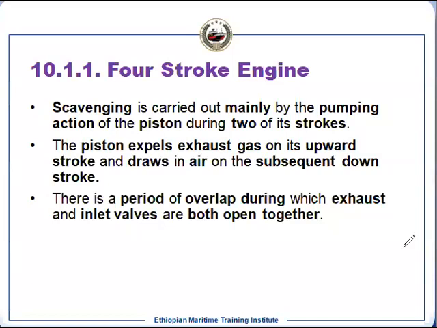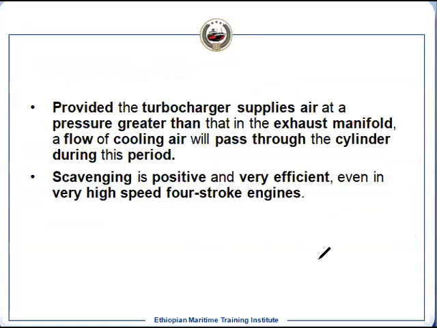Keeping this overlap around 35 degrees, if you open the inlet 15 degrees before TDC and close the exhaust 20 degrees after TDC, all the exhaust will go out from the cylinder. So the problems of remaining exhaust mixing and high temperature can be avoided.